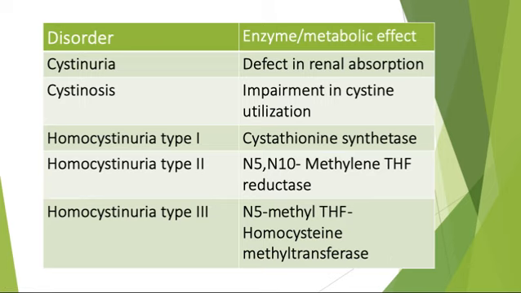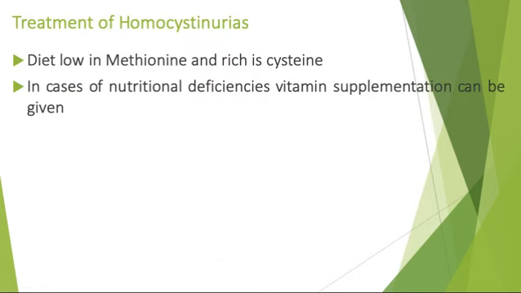Now what is the treatment for homocystinuria? You give a diet low in methionine and rich in cysteine. In cases of nutritional deficiency, vitamin supplementations can be given to these patients. So this is overall looking at amino acid metabolism. Next we'll go on to two tabular columns where you can see all of the aminoacidurias given. You can have a look at it and see how you can write in your examination.